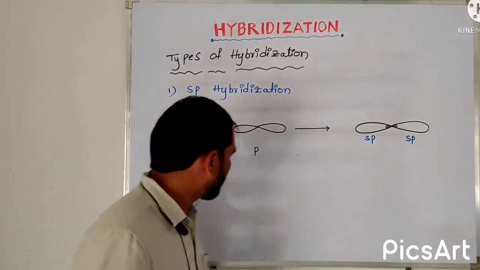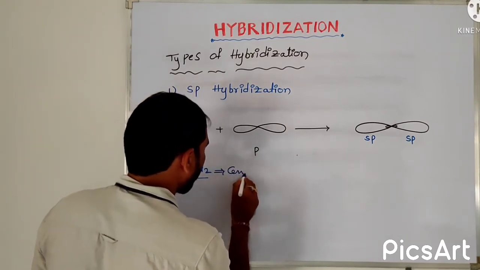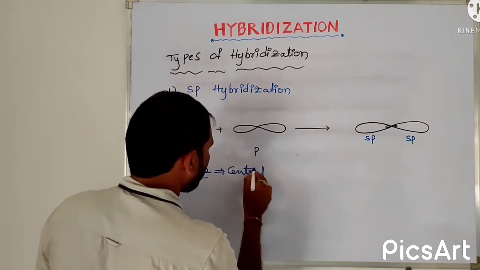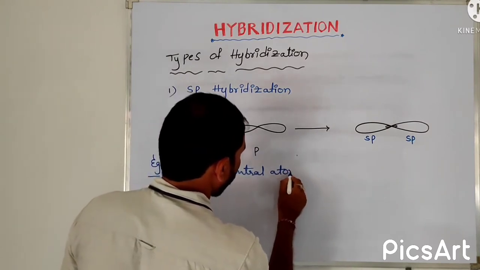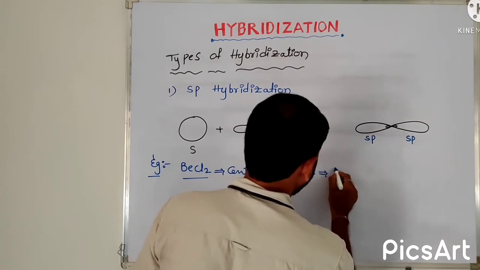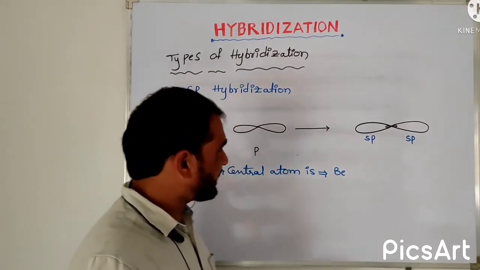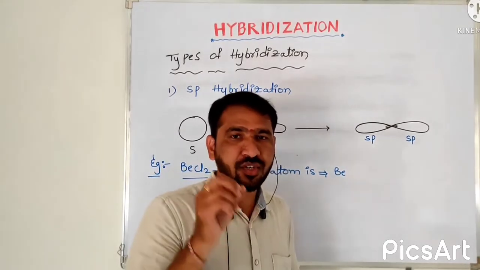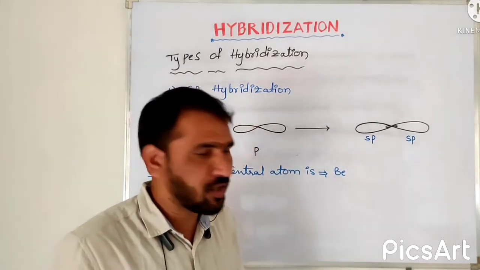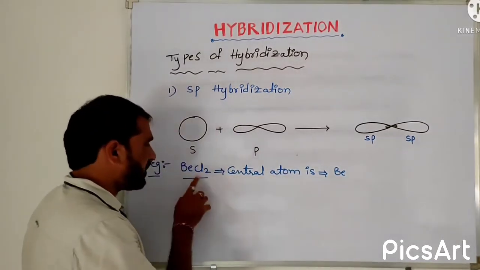That's it. So here the central atom is beryllium. After getting this beryllium central atom, we should write the electronic configuration of the beryllium, which acts as the central atom in the molecule beryllium chloride.